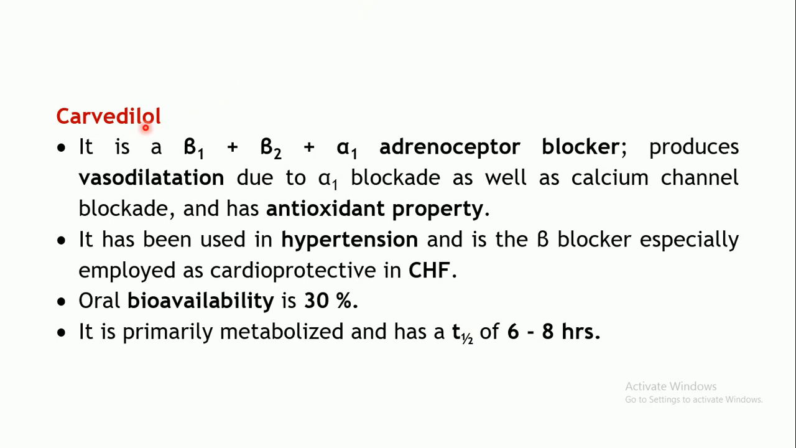Next drug is carvedilol. Now this particular agent has beta 1 plus beta 2 plus alpha 1 blocking property. In case of labetalol, we had seen that it produces beta 2 agonistic property, but here it is blocking the beta 2 adrenergic receptor also. So this particular drug produces vasodilatation due to blockage of the alpha 1 receptor, and one more mechanism involved is the calcium channel blockage. So this is also responsible for the vasodilatation.